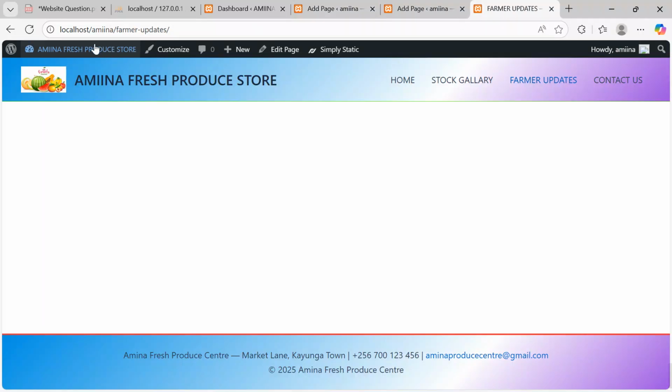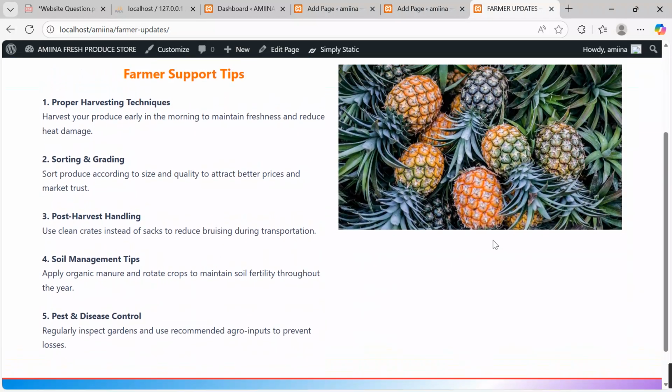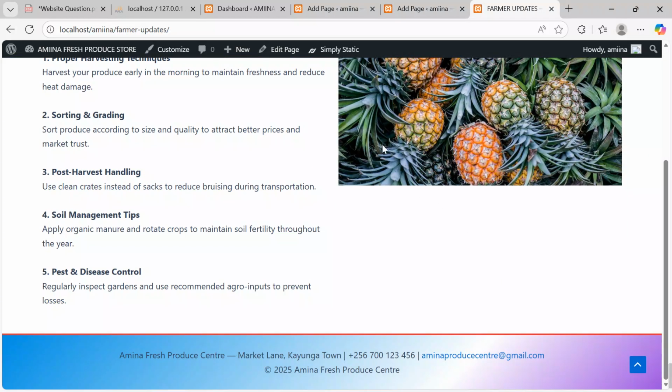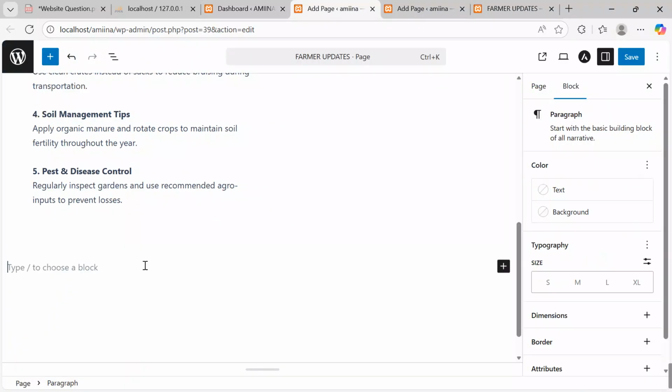Get back here. I want to see what we have inserted so far to give me direction on what I should really blend as I navigate through to make more adjustments. Get back to this page. I want to insert maybe weekly updates. I'll come here and say weekly price updates.